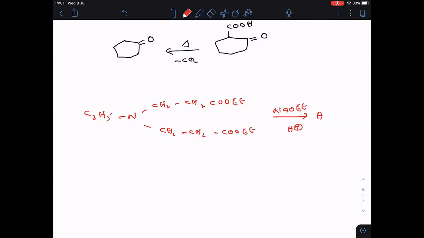This is A. Product A is formed. Now when this product undergoes acidic hydrolysis followed by heating, B is formed. Identify A and B. Come on, solve this question.